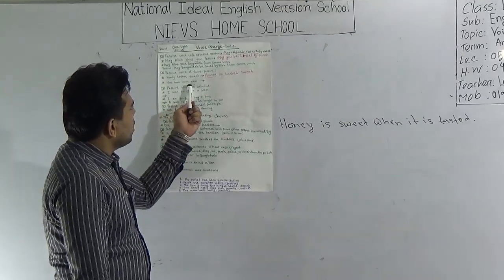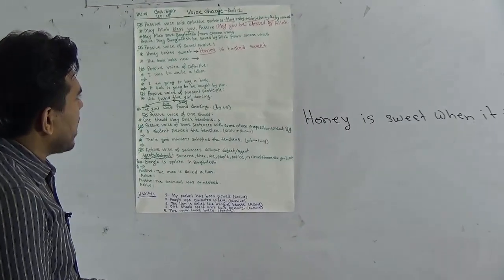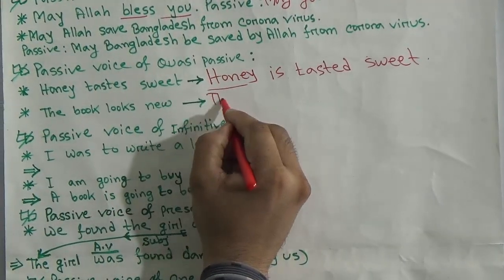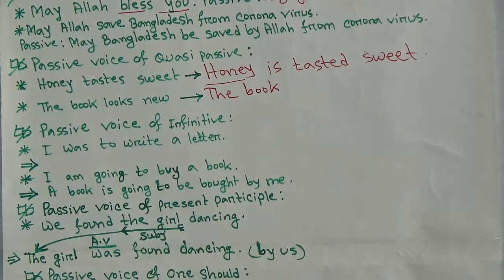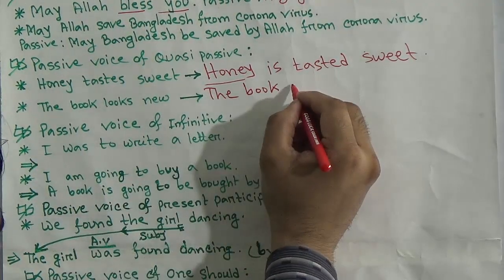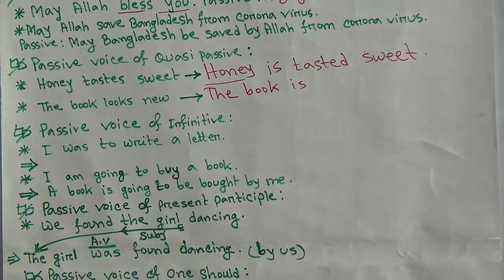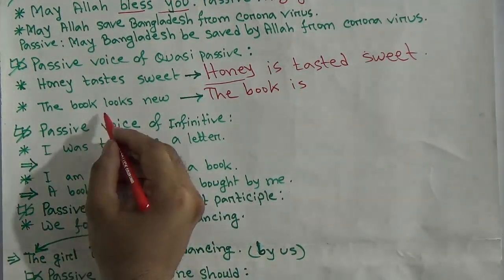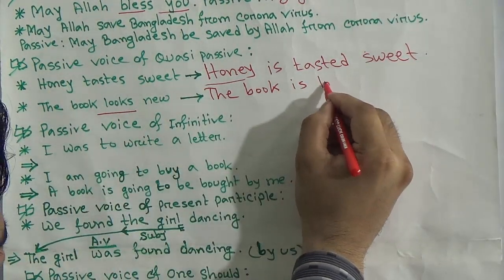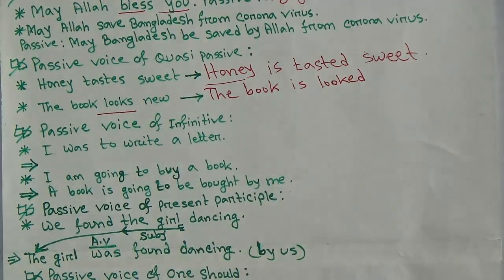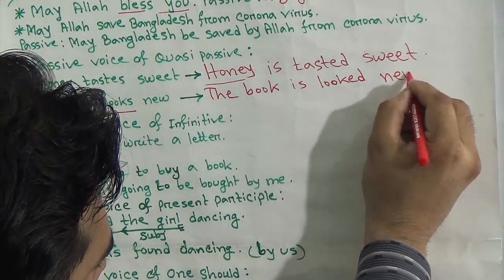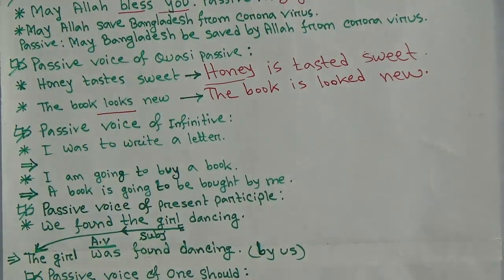Next one is the book looks new. It is also a quasi-passive. First of all write subject, the book, then write auxiliary verb, the book is, then write verb in past participle form. The verb is look. So past participle form is looked. The book is looked, rest of the body new, the book is looked new.